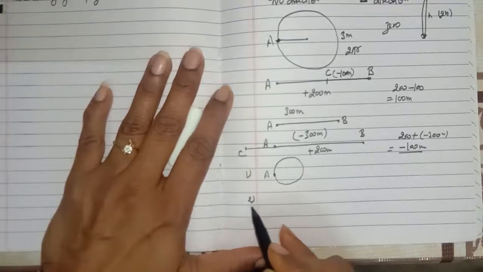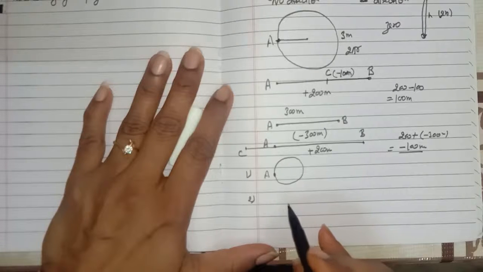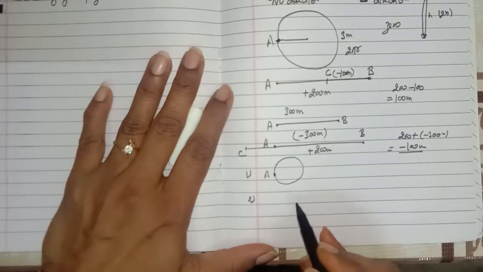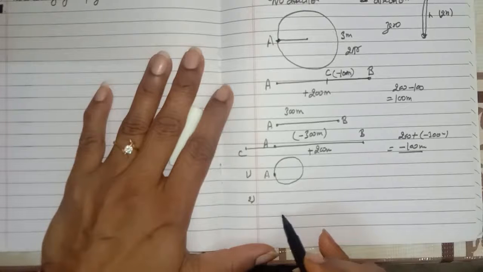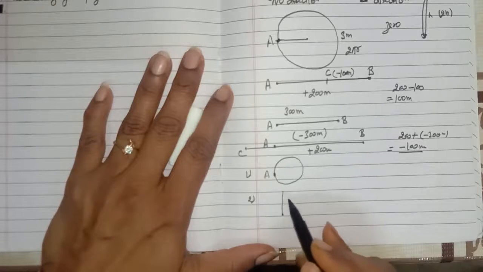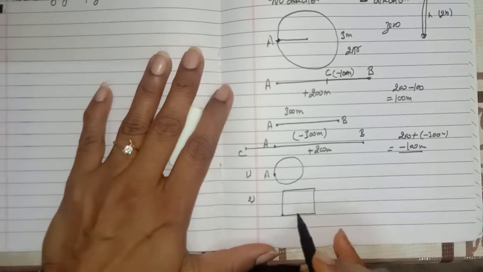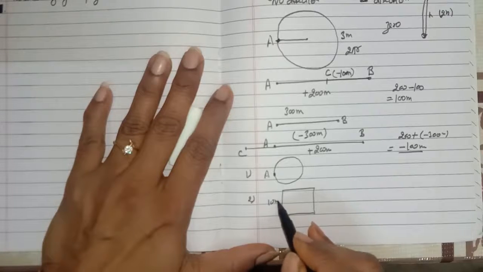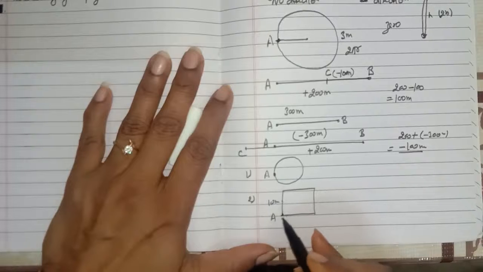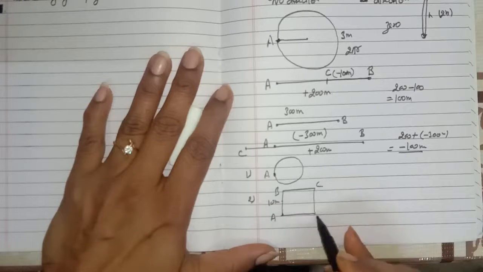Now the second one: a farmer moved along the boundary of a square field of side 10 meter in 40 seconds. So this is a farmer and this is a square field having a side of 10 meter, and the farmer starts from this point A. Suppose ABCD is a square.